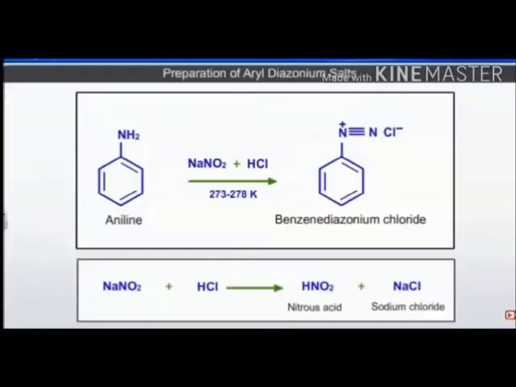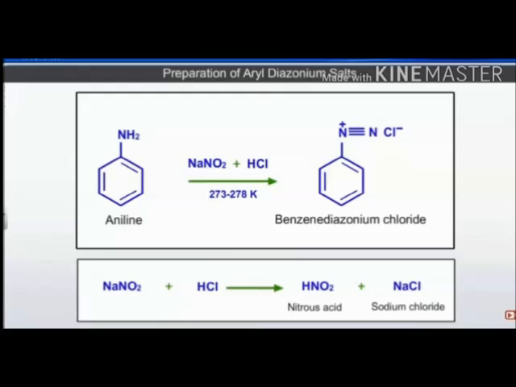High temperature, remember, low temperature. How is it prepared? Aniline reacts with NaNO2, sodium nitrite, and HCl at 273 to 278 Kelvin, or 0 to 5 degrees Celsius. This is prepared in situ. NaNO2 plus HCl are prepared in a mixture, and benzene diazonium chloride is formed. You can see how it is forming. NaNO2 and HCl react together and form nitrous acid and sodium chloride, which help in the formation of benzene diazonium chloride.